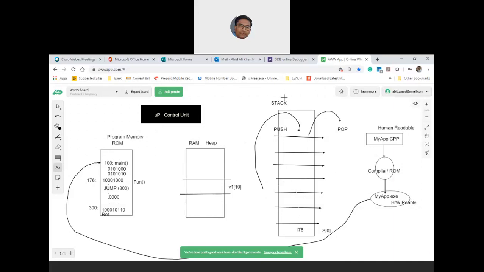Where is this stack sitting? This is also in RAM only. The stack addresses and heap addresses are not overlapped. Physically it looks something like this.